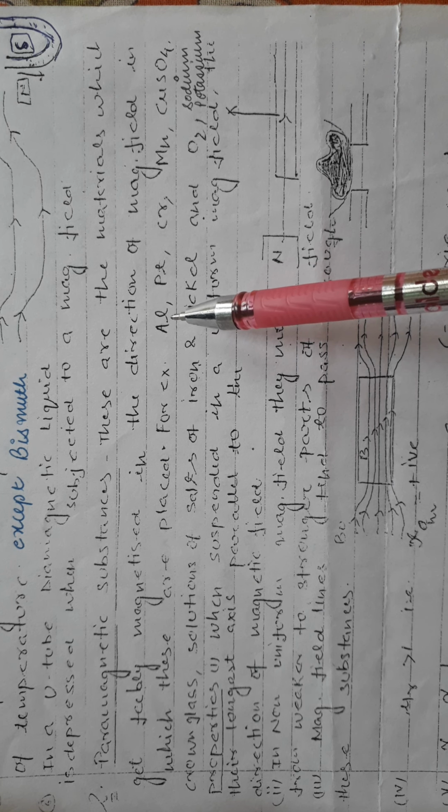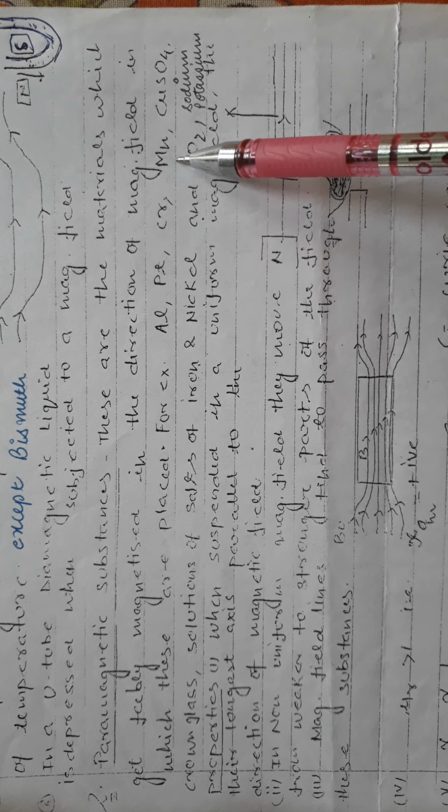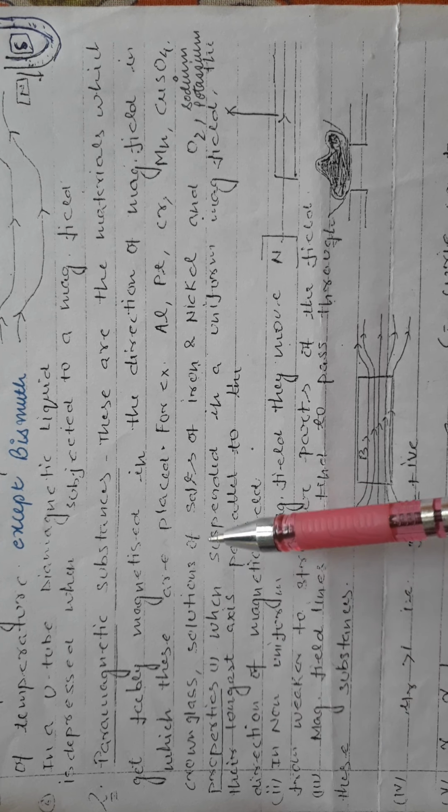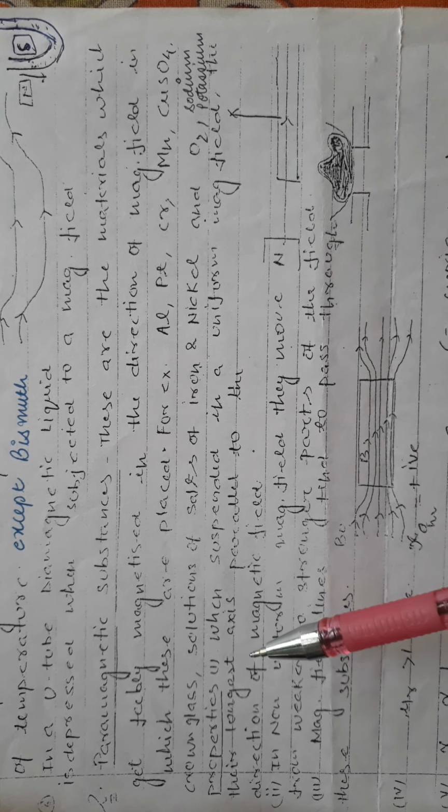Common examples of paramagnetic material are aluminium, platinum, chromium, manganese, copper sulfate, crown glass, solution of salts of iron and nickel, and oxygen, sodium, potassium. So what are the properties?